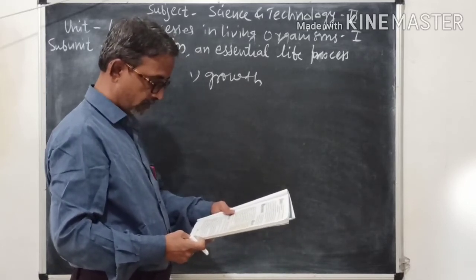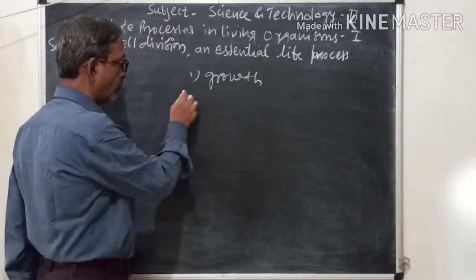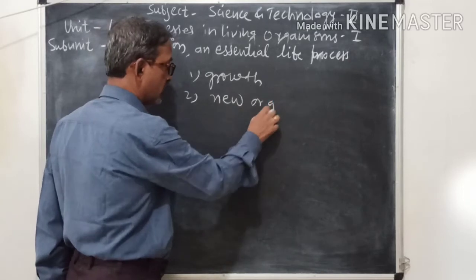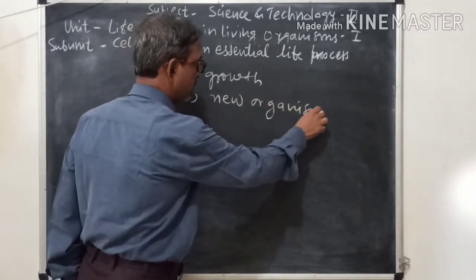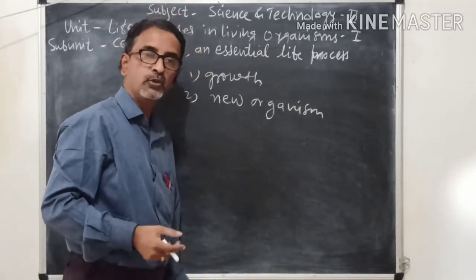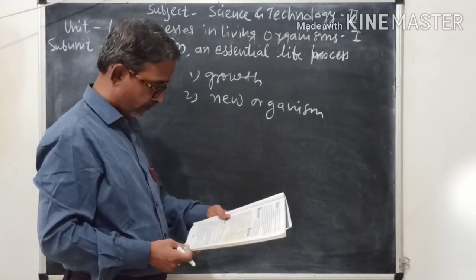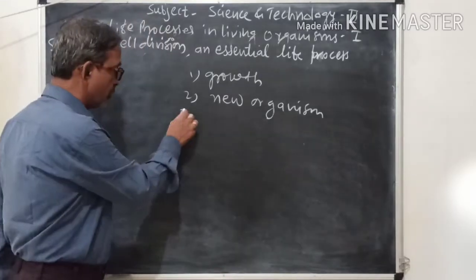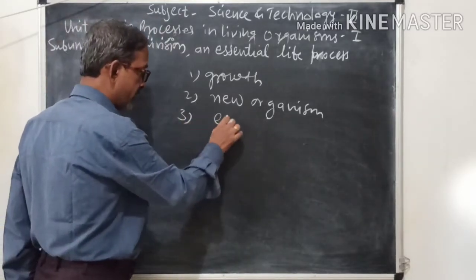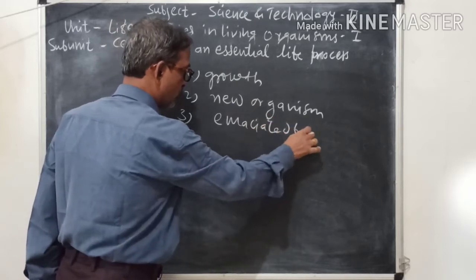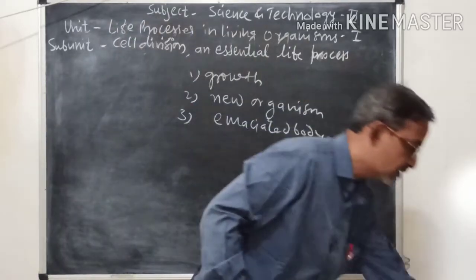Then a new organism is formed with the help of cell division, as we have just seen under the Use Your Brain Power heading. Third use: an emaciated body is also formed with the help of cell division.